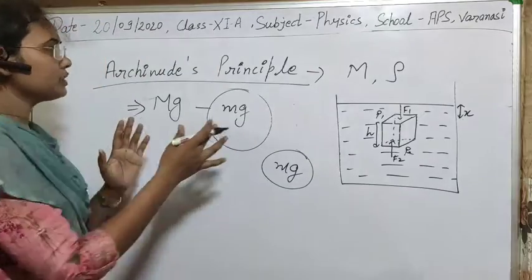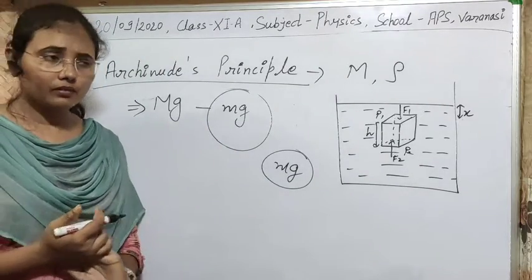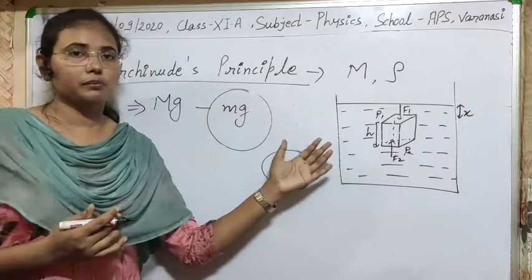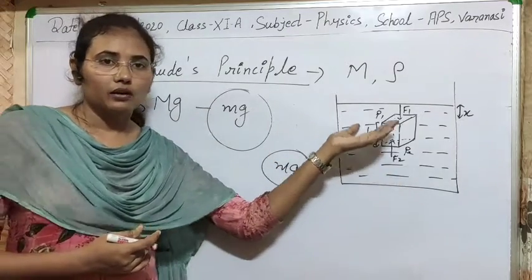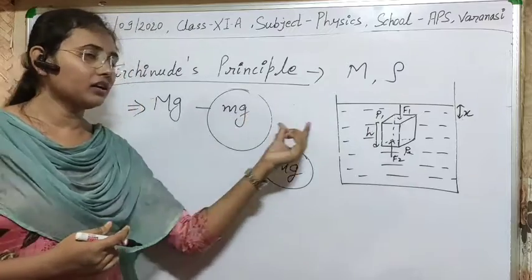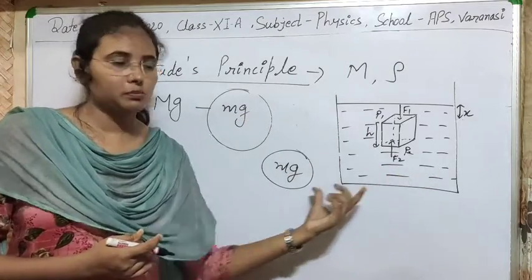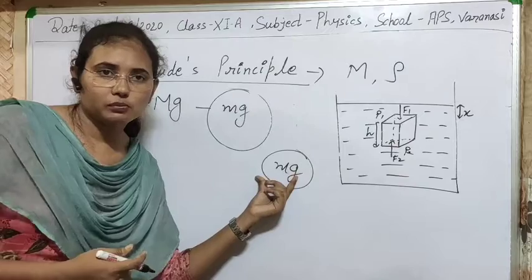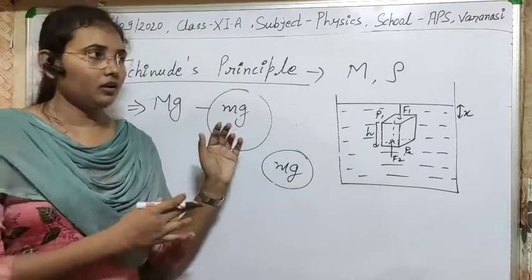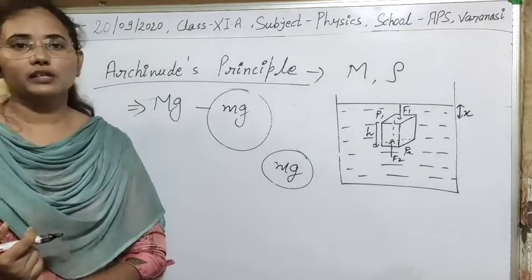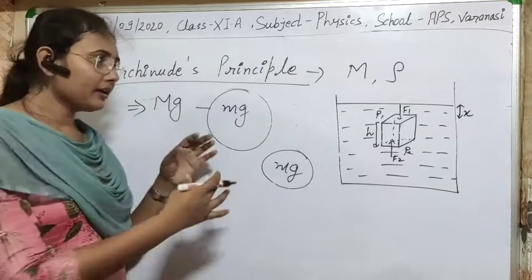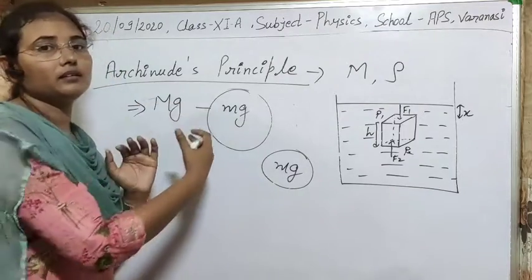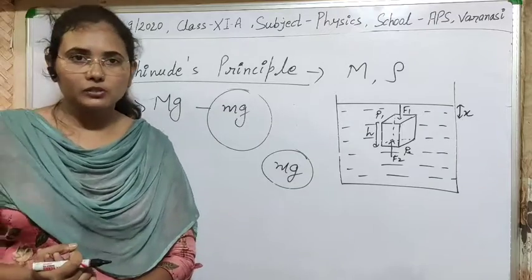So this is the proof of Archimedes principle. As you know, Archimedes principle is simply this: when we immerse any body in liquid, then the loss in weight of the body will be equal to the weight of the liquid displaced by it. So this is proved from here. Now I think the proof of Archimedes principle is clear to you. Now let's see what is the law of flotation and how we can explain that with the help of Archimedes principle.